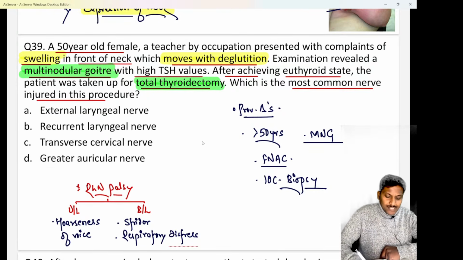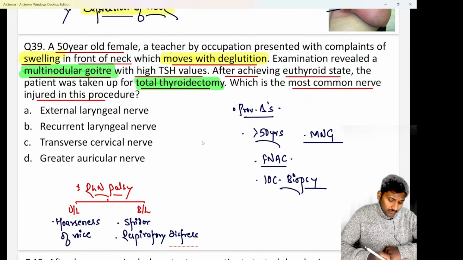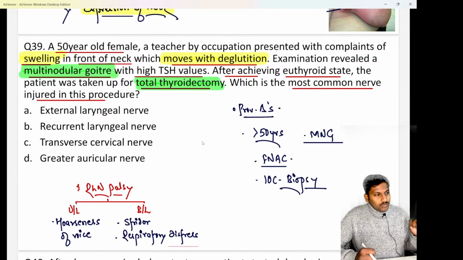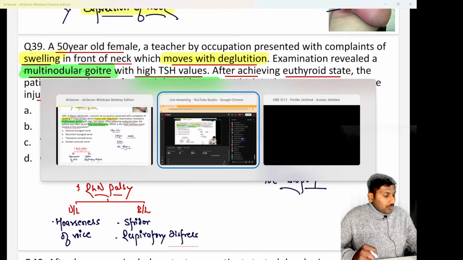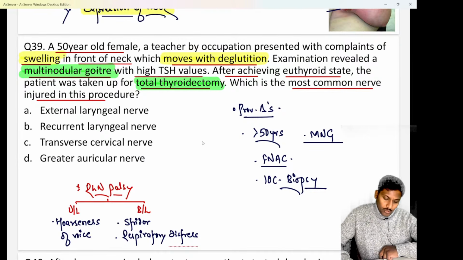But before that, please tell me what is the provisional diagnosis? An elderly 50-year-old female coming to you with a thyroid swelling which was due to multinodular goiter. Now they have planned a total thyroidectomy basically, beta. Why? Because there would be a risk of which cancer usually in this condition. They would have planned the total thyroidectomy because the female is at a very high risk of which cancer basically over here. Let me know in the chat box. Anybody, let me know in the chat box. Which cancer risk is going to be high? I hope all of you are quite aware.